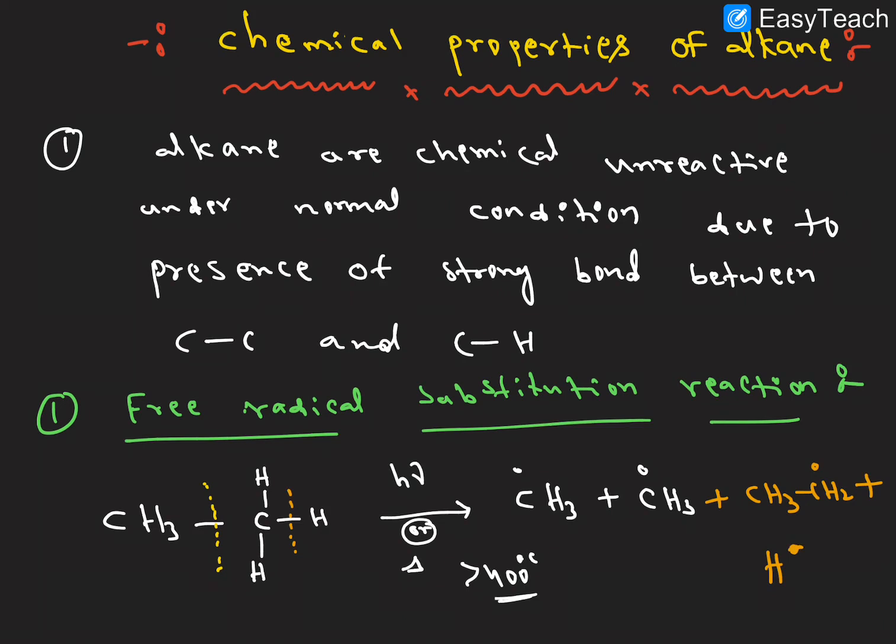Why is homolytic cleavage happening here? Between CH3 and CH3, the carbon-carbon or carbon-hydrogen bond is covalent in nature. The covalent bond is not polarizable; it is a non-polar bond.